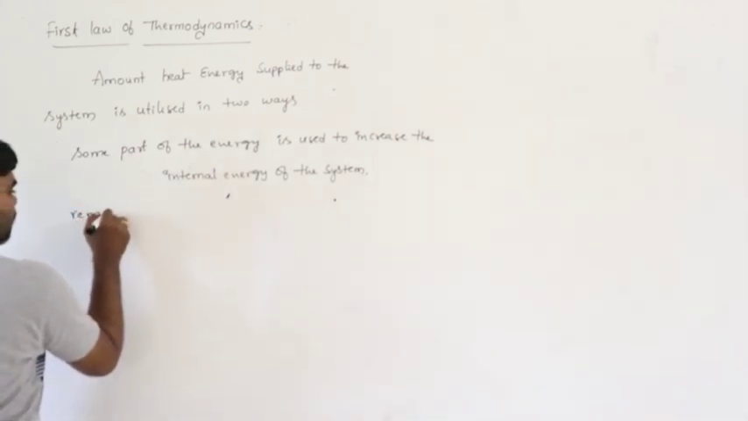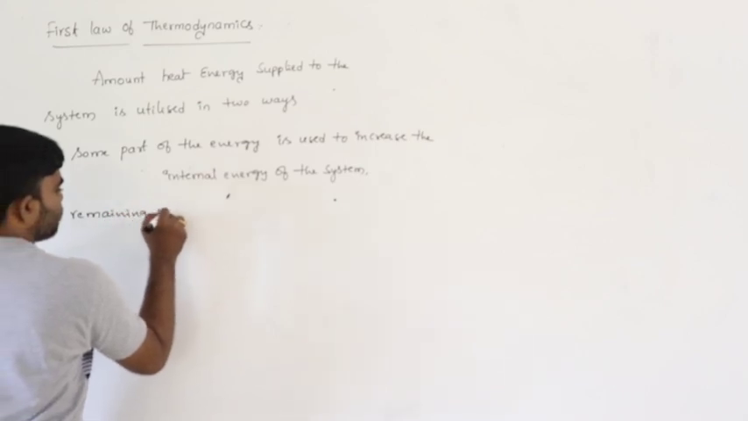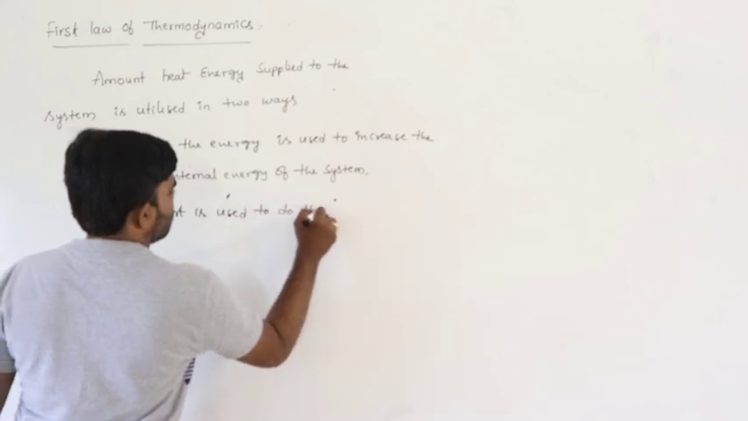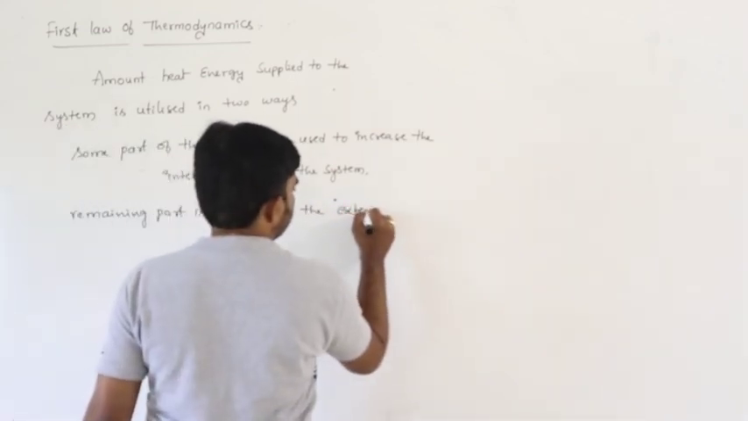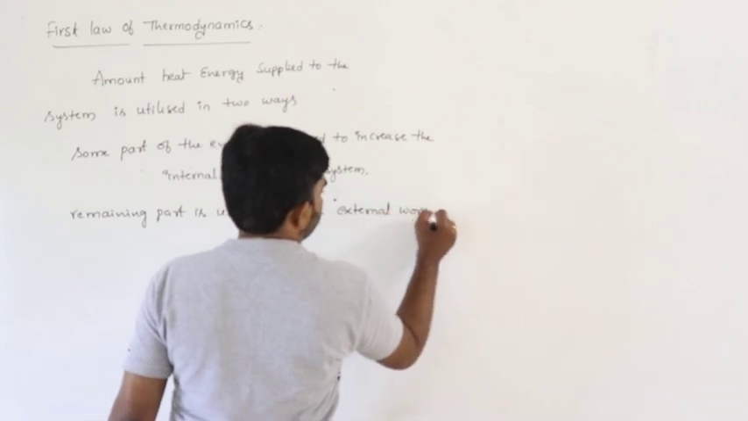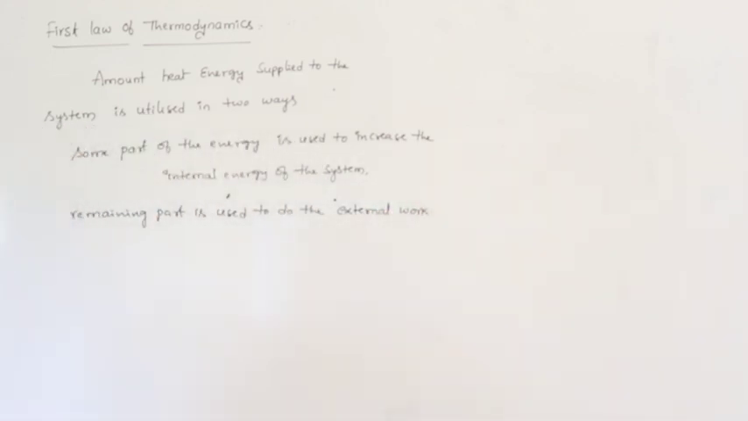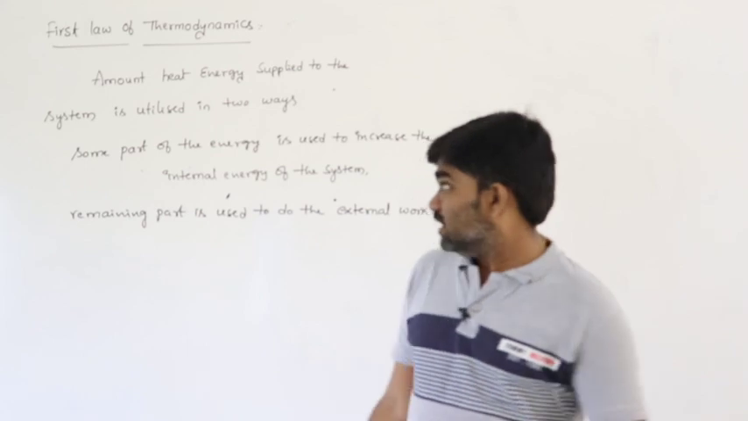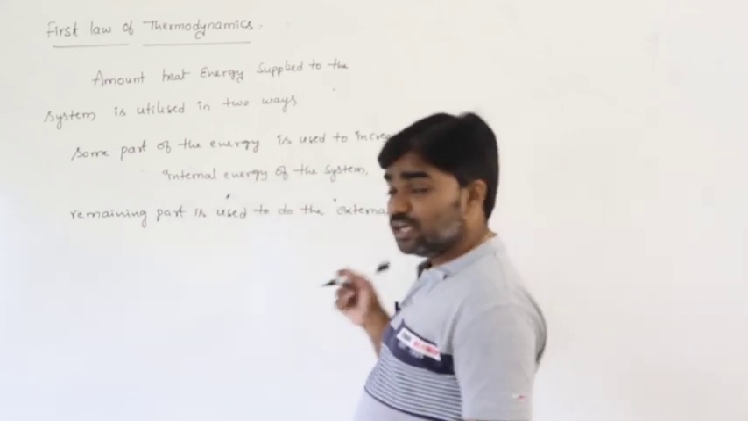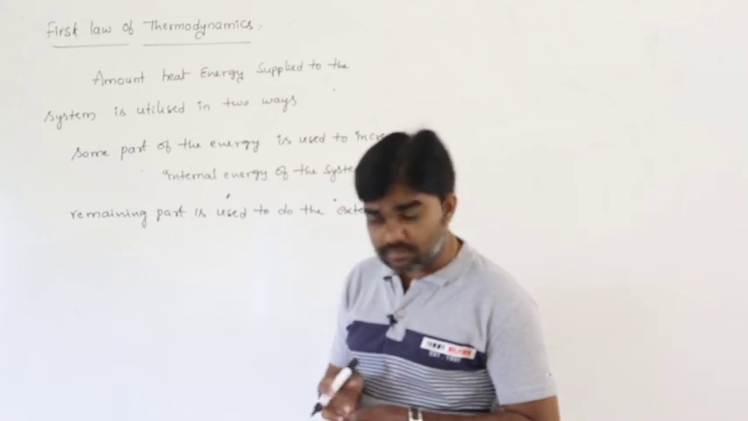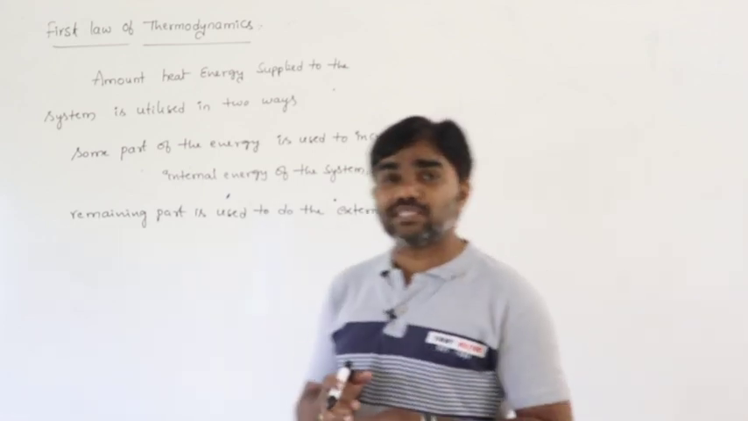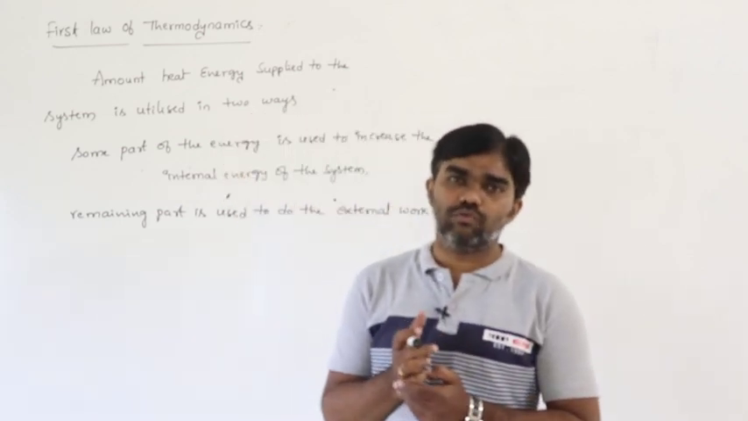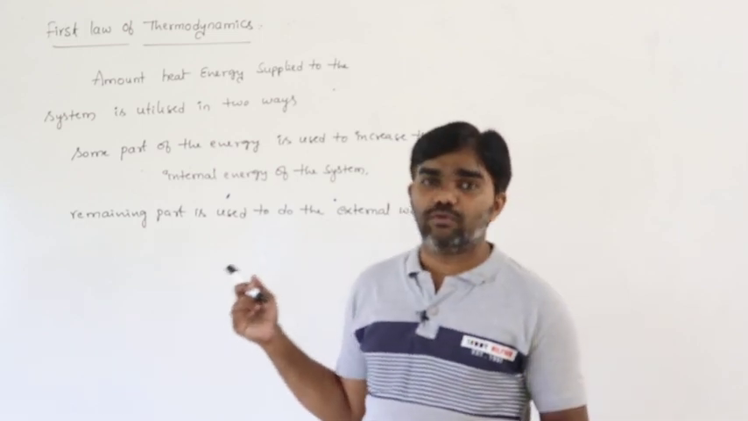The remaining part is used to do the external work. So these are the two ways. Whatever amount of heat energy is supplied to the system is used in two ways. Some part is used to increase the internal energy of the system, and the remaining part is used to do external work. So that is the first law of thermodynamics.